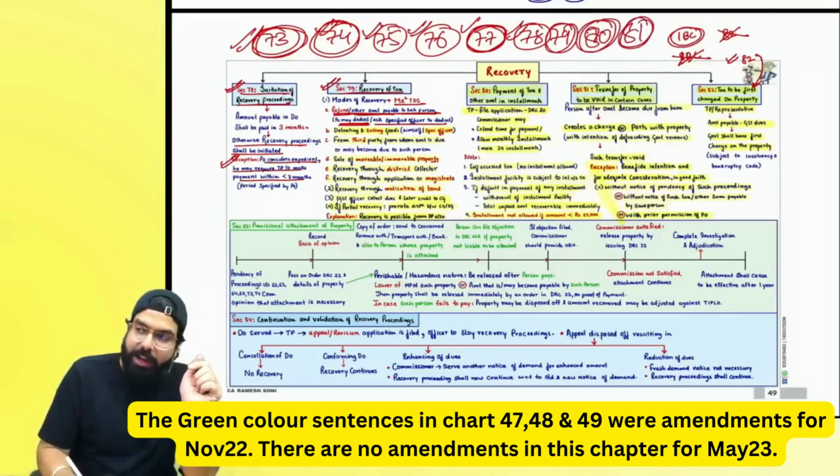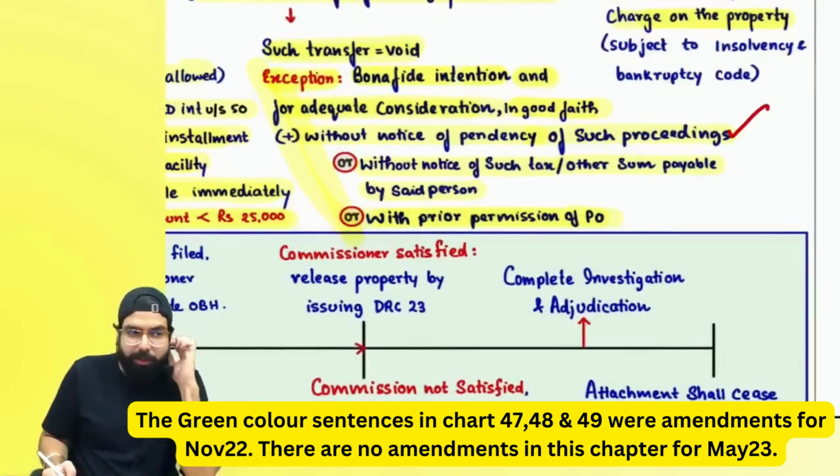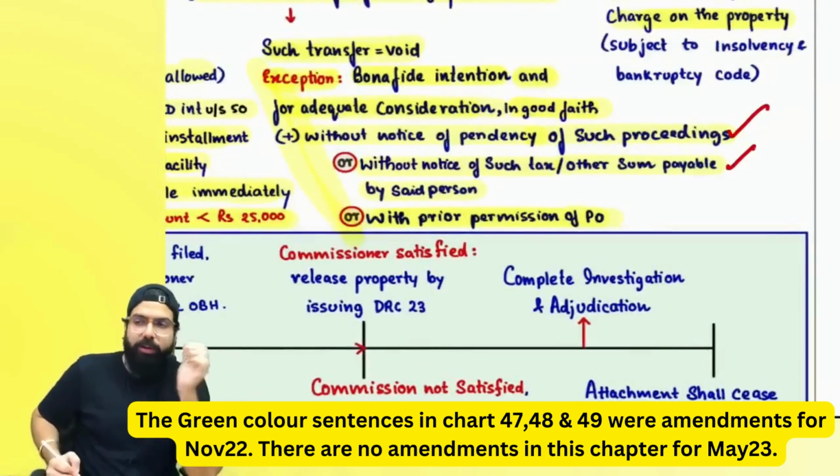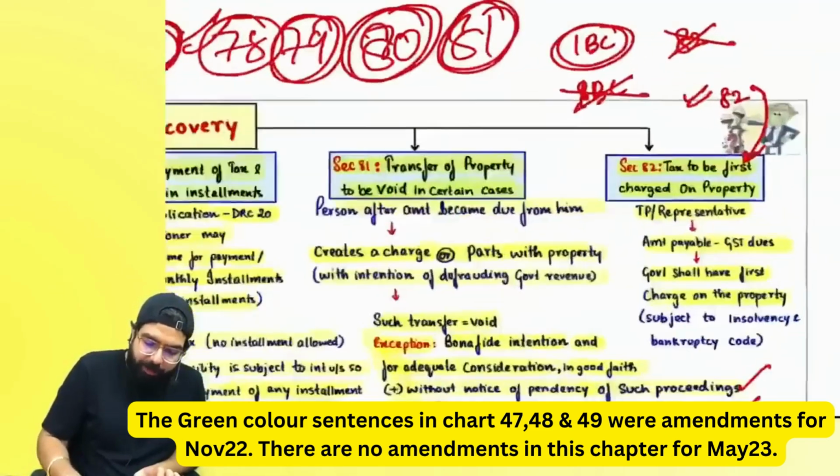Section number 81, transfer of property shall be void, but not void if done with bona fide intention, adequate consideration, in good faith, plus any one of them. Right, everyone? Without notice of pendency of such proceeding or without notice of such amount being due from such person or with the prior permission of proper officer.